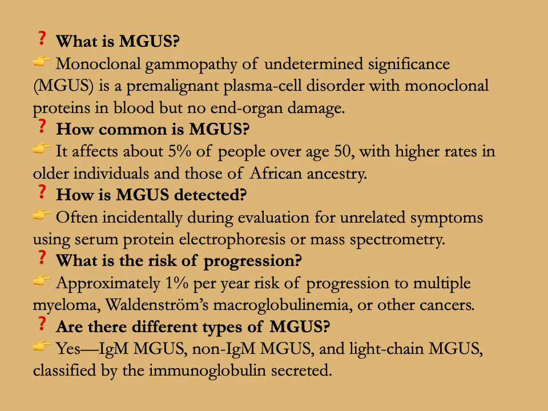How is MGUS detected? Often incidentally during evaluation for unrelated symptoms using serum protein electrophoresis or mass spectrometry. What is the risk of progression? Approximately 1% per year risk of progression to multiple myeloma, Waldenstrom's macroglobulinemia, and other cancers. Are there different types of MGUS? Yes. IgM MGUS, non-IgM MGUS, and light chain MGUS, classified by the immunoglobulin secreted.